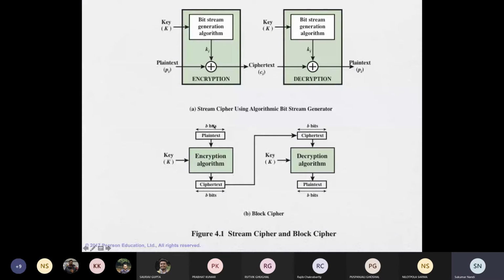Block cipher is where you take a block of text and apply the permutation and substitution, which we have learned previously, and with the key you do it, and you will get a block called ciphertext. So when you apply the plaintext, it takes a certain amount of time to generate the ciphertext. Remember, the B bits I applied, I will get B bits. This is encryption.